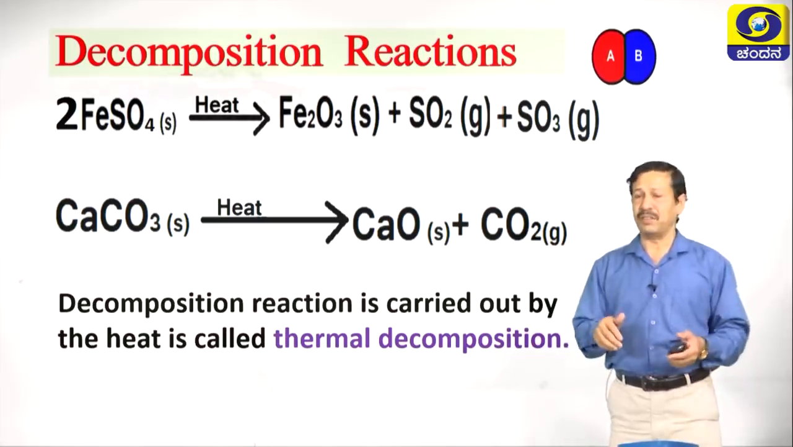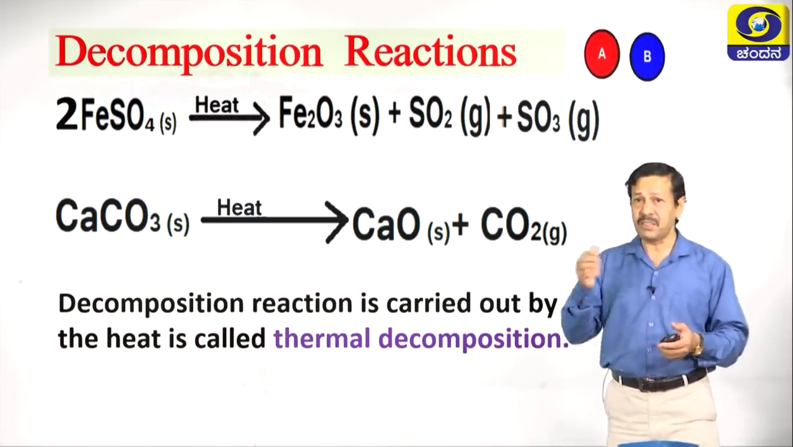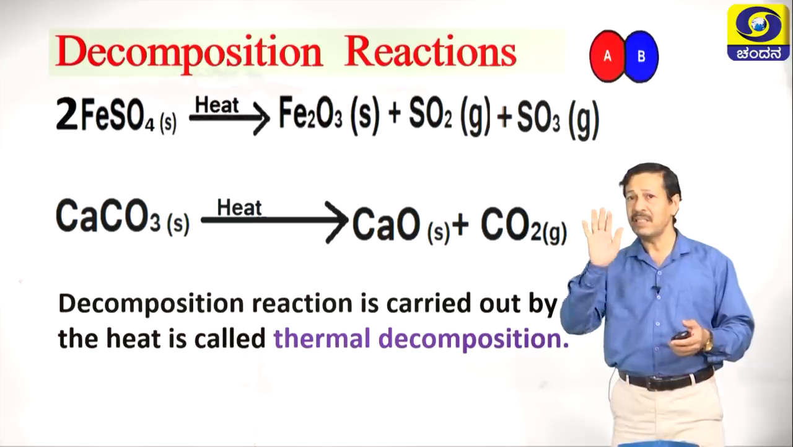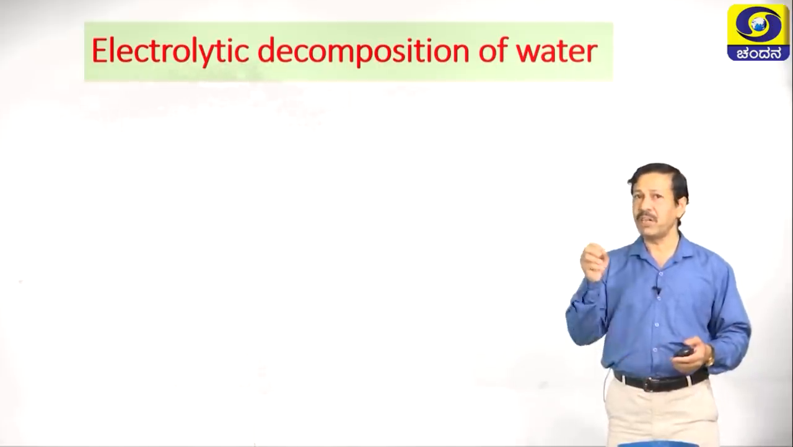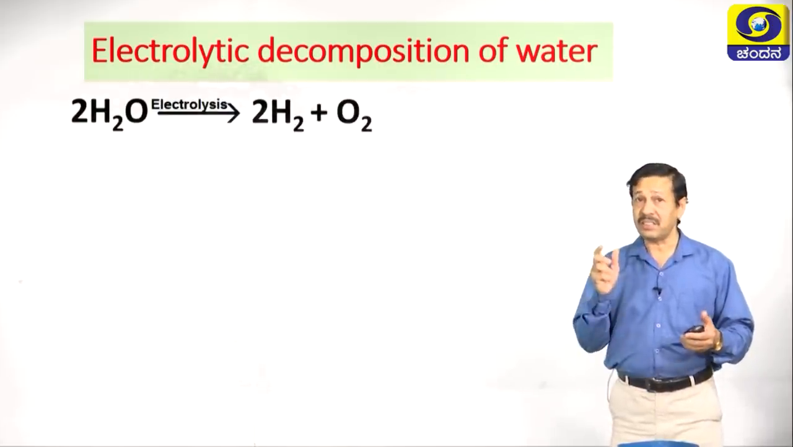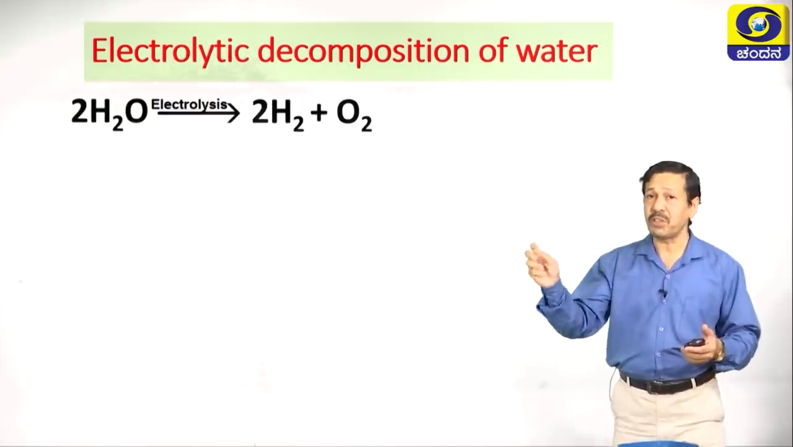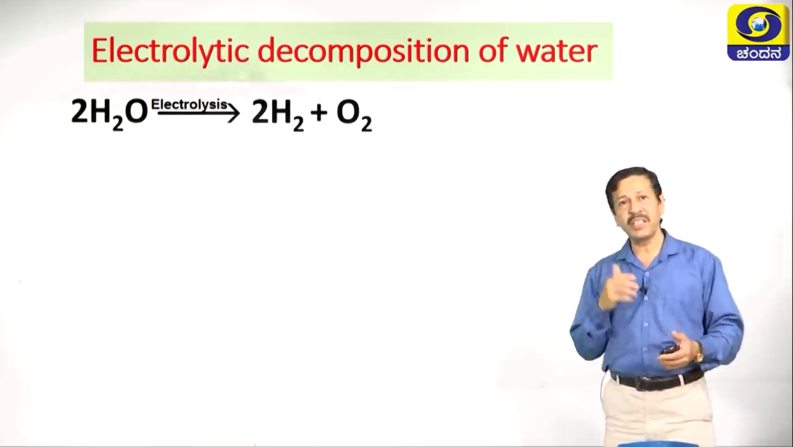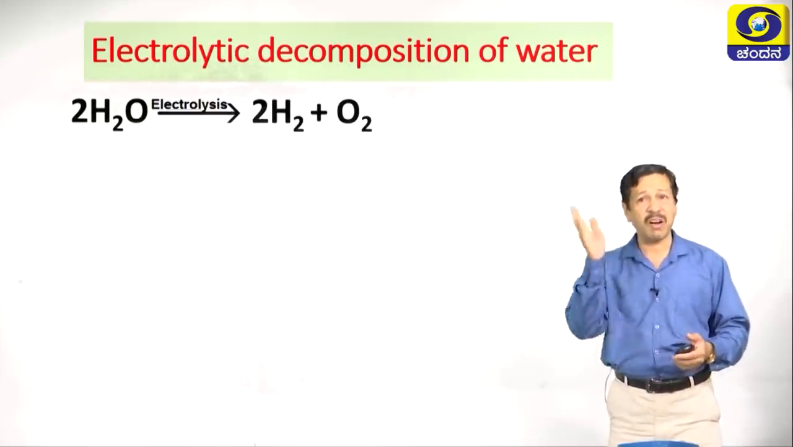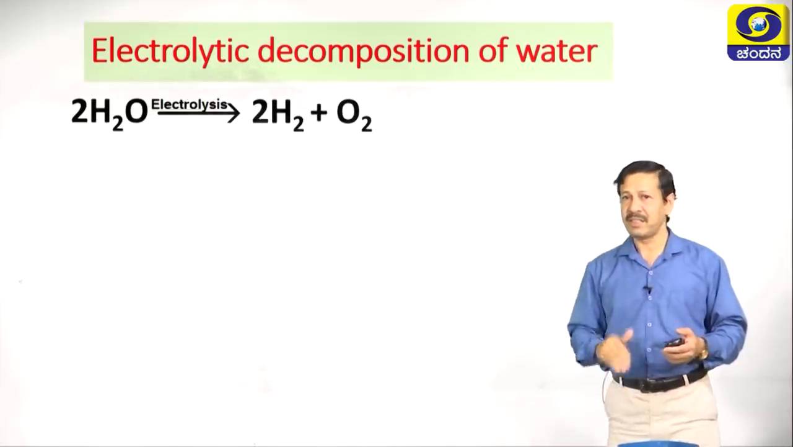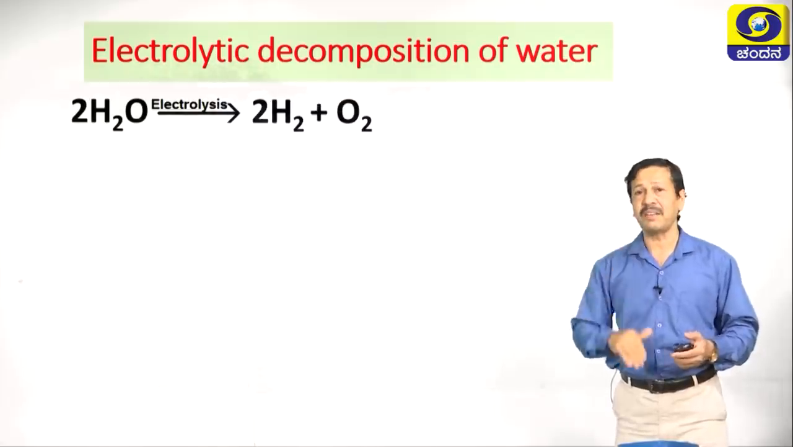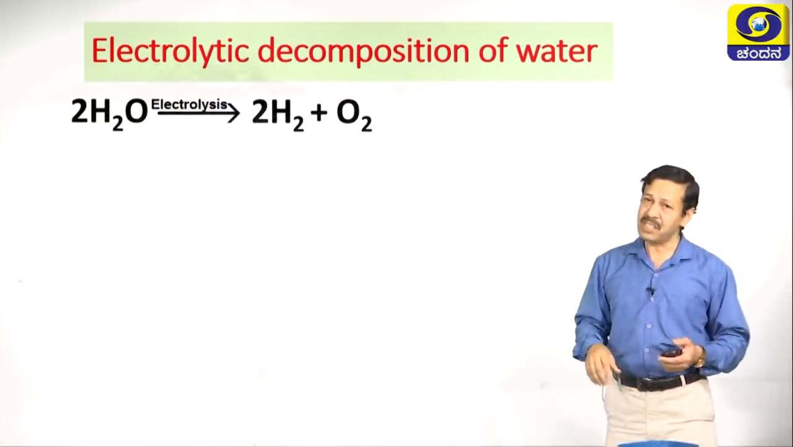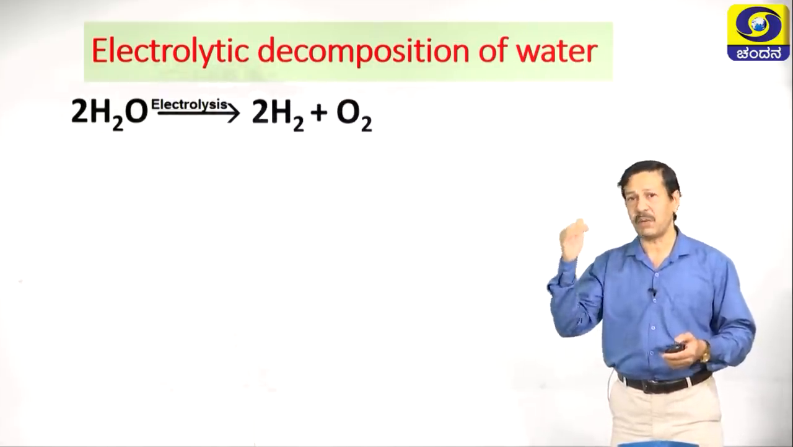The reaction in which heat is used, then you call that one as thermal decomposition. Now let us move on to next very important, that is electrolytic decomposition of water. Here water is broken down into constituent elements. Such reaction done by using electric current is said to be electrolysis or electrolytic decomposition.